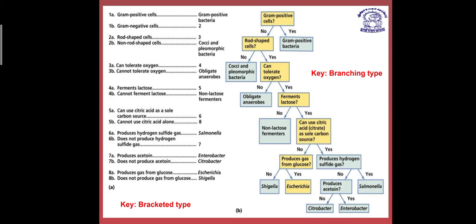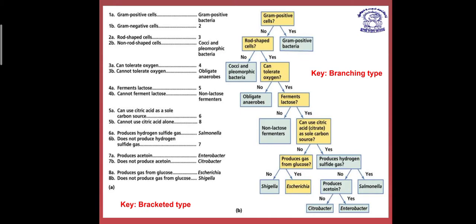If not, then it is a gram negative cell, which should be rod shaped. So in front of gram negative bacteria you can see 2 is written, and in 2A they have written rod shaped cells and non rod shaped cells. If rod shaped, it leads to the third one, that it can tolerate oxygen. If it is non rod shaped, they are cocci and pleomorphic bacteria, as you can see in this example.